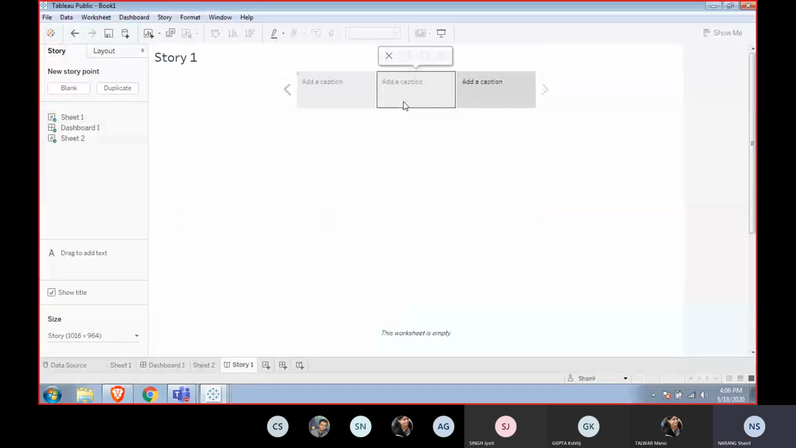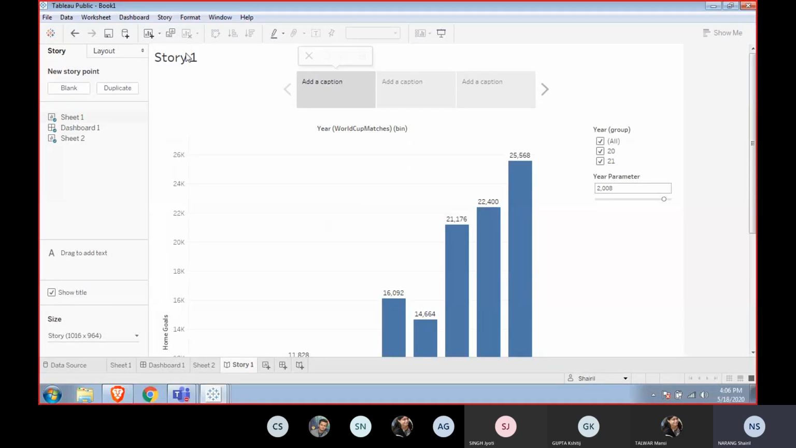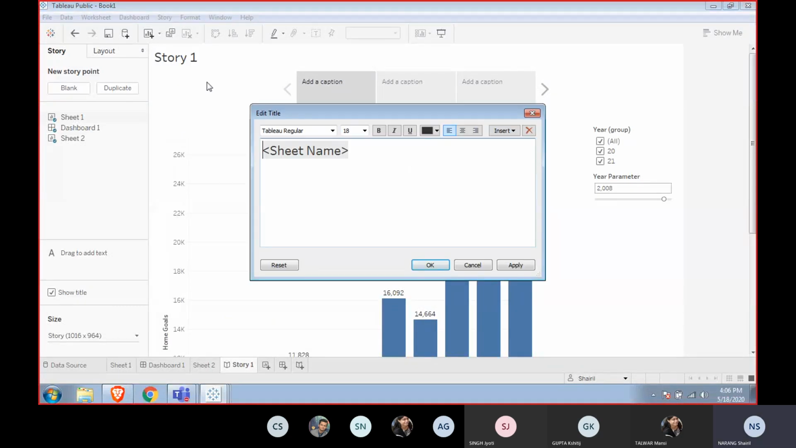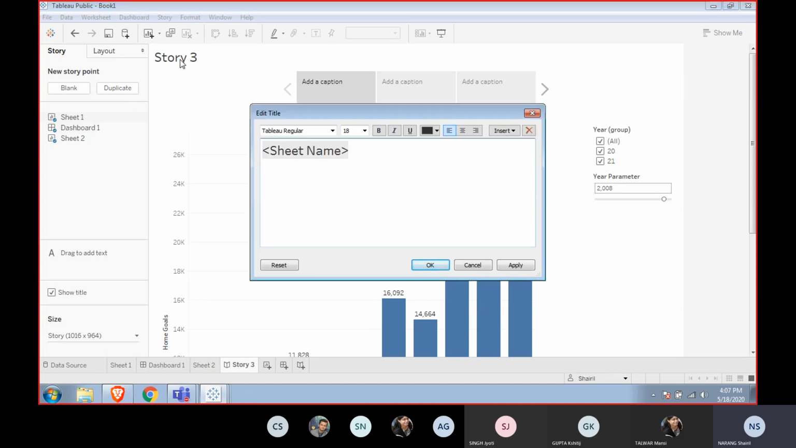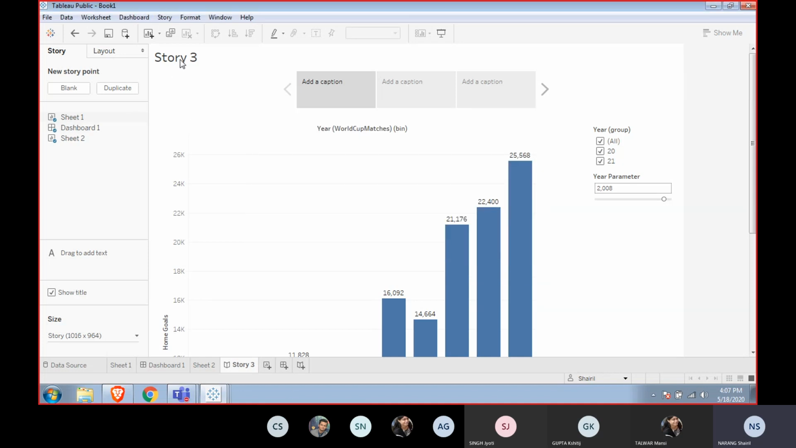So this is actually a story point. You can change the name here, and it's a dynamic sheet name. So if you change it down below, it will automatically come up. Let's say if I change this to story 3, the name also changes here because it has got a dynamic name.